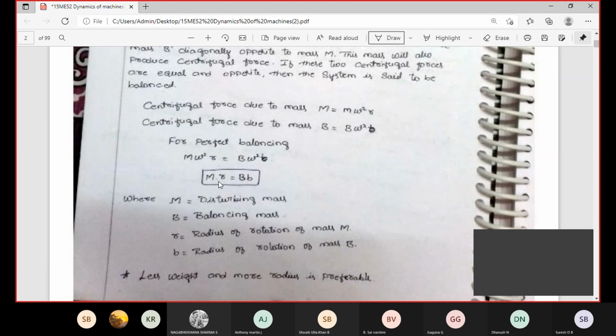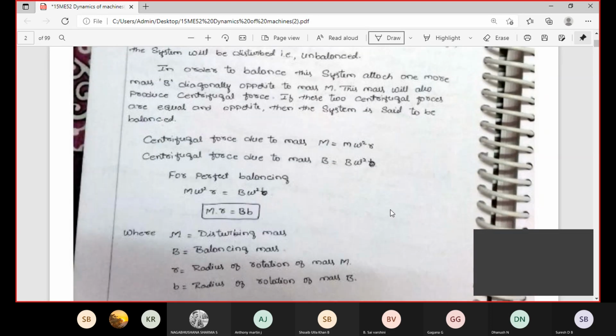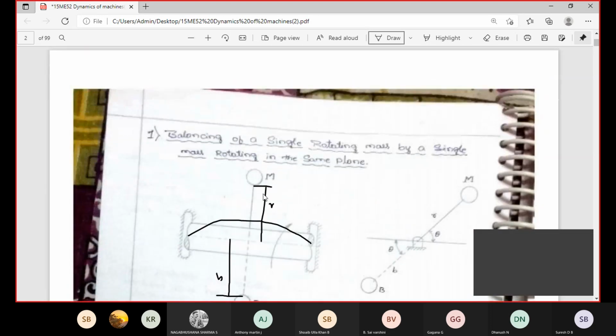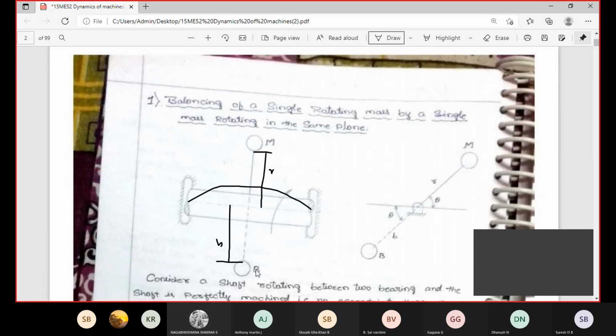Here capital M is the disturbing mass, capital B is the balancing mass, small r is the radius of rotation of mass M, and small b is the radius of rotation of mass B. M is the disturbing mass because without the addition of this B mass, the shaft rotates due to its self-weight, with the center of the shaft acting away from the center axis.